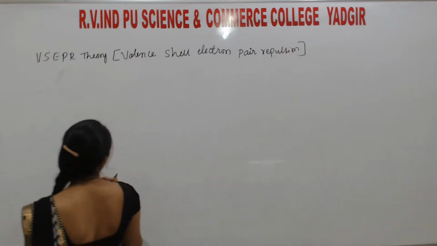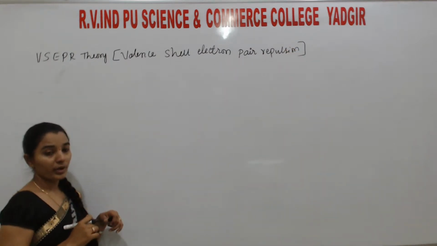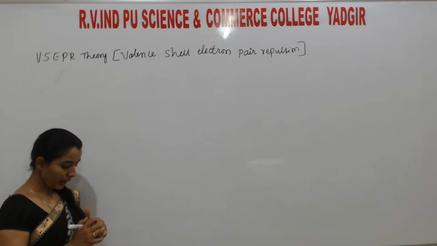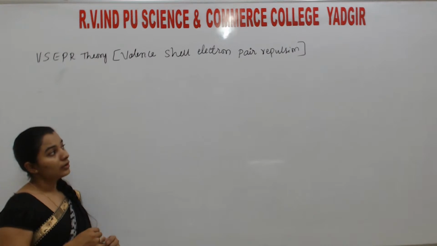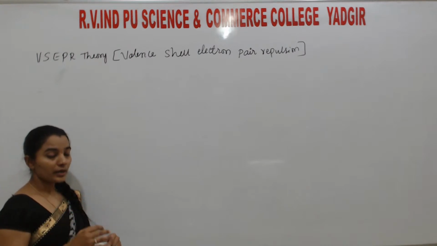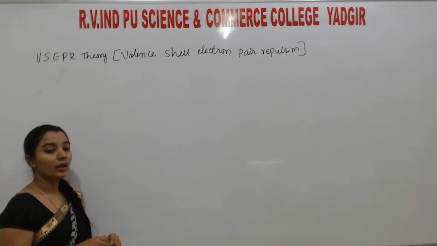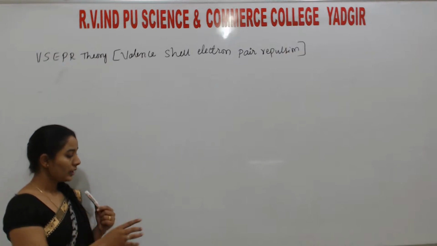Valence shell electron pair repulsion. Understand? So students, listen here. Now, here we are going to study the repulsion theory. Okay? Listen.